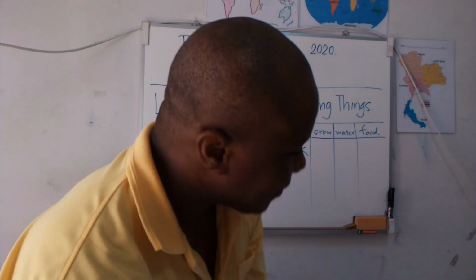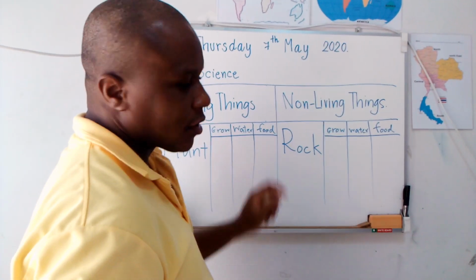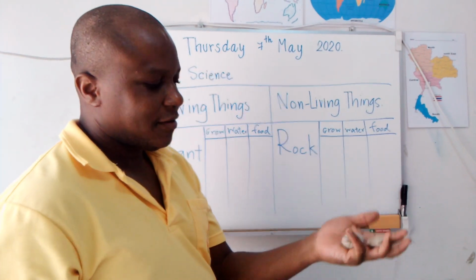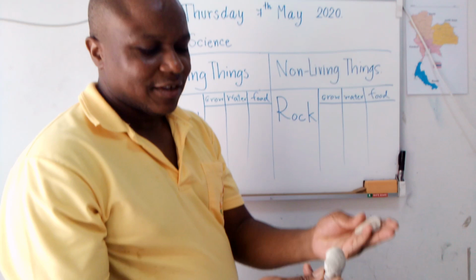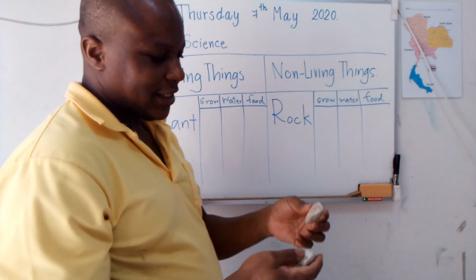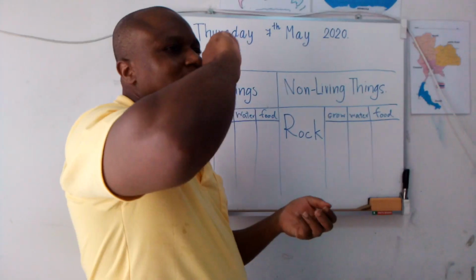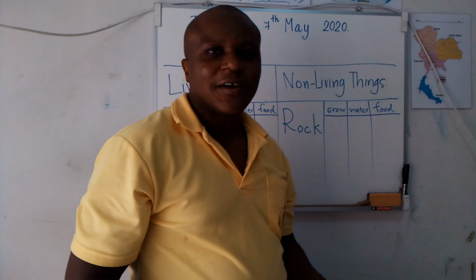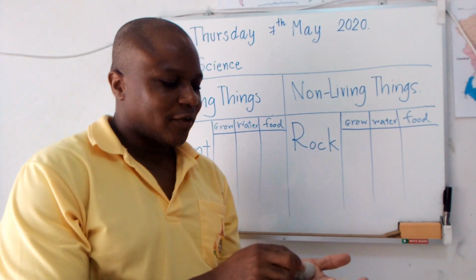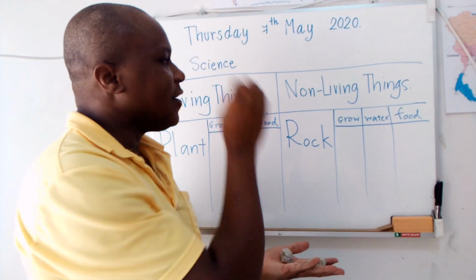Okay, another example about non-living things is, this is what? Rock. You can see now, this is rock. I have two rocks here, and you can look at it very well, so you understand what is rock. Rock cannot eat. Rock cannot grow. Rock cannot drink water or breathe. So this is, for example, for you to understand different things between living things and non-living things.